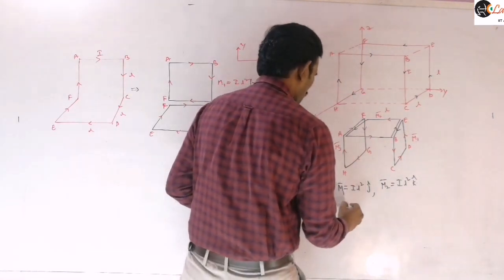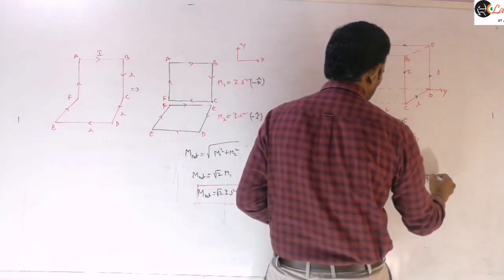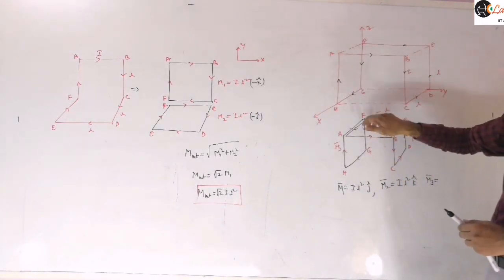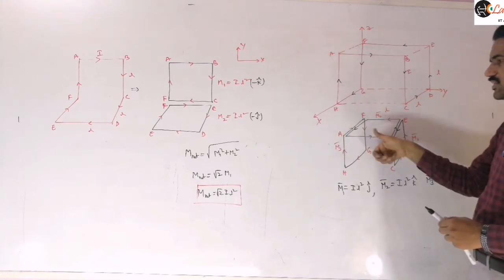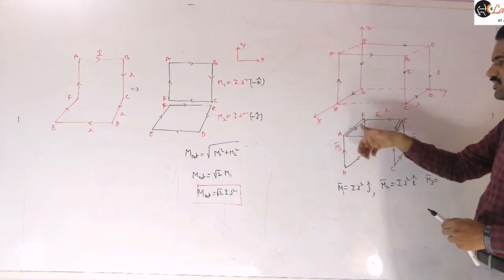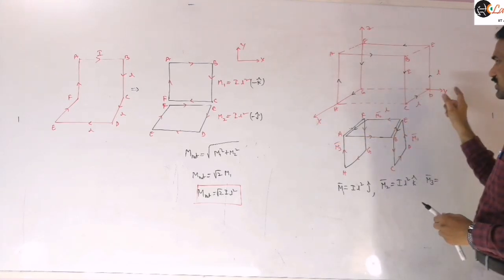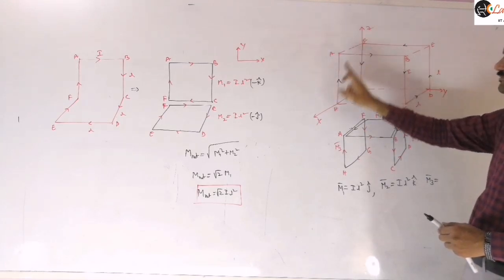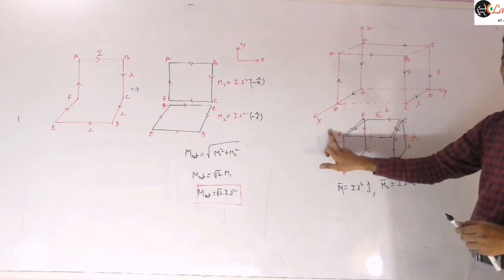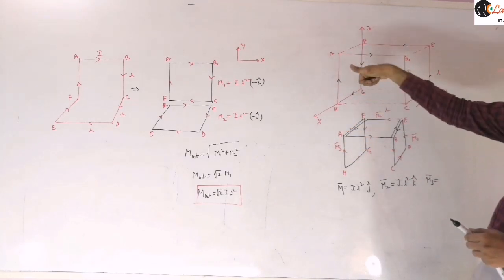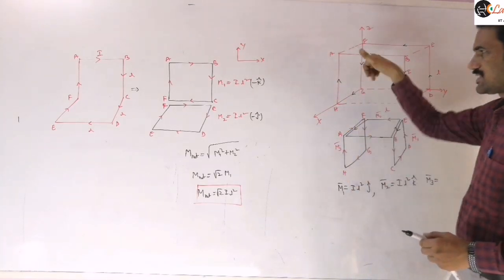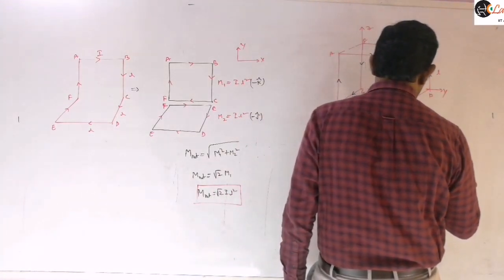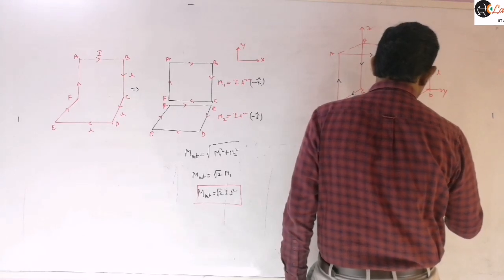And next, this m3 bar is the magnetic moment of this third plane. So current is flowing like this, so the magnetic moment will be along this direction here. It is lying in the xz plane, so its magnetic moment will definitely be parallel to the y axis. Now it is along the negative y axis here. So that means it is I into L square into minus j cap, right?